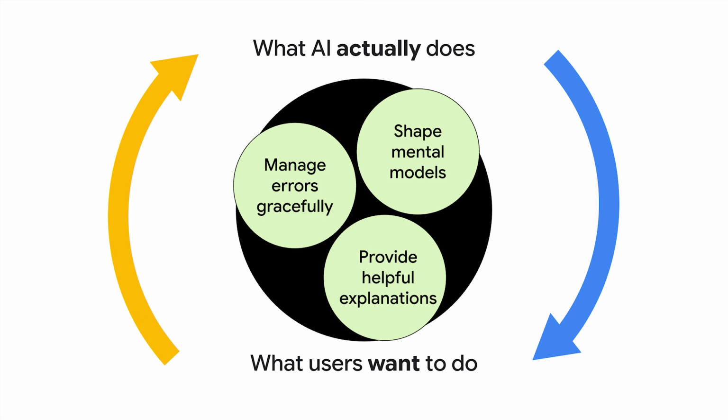To bring it all together, if you think of human and AI alignment, it is a way to ensure that what the AI actually does is actually what we want. This is a foundational step. However, this can clash with user expectations, what users want to do with the system when using it. We design for this, shaping their mental models, providing helpful explanations, and gracefully managing errors for ongoing improvement.